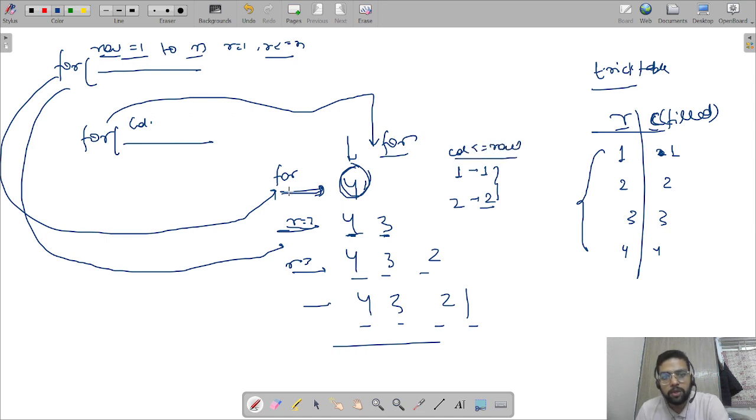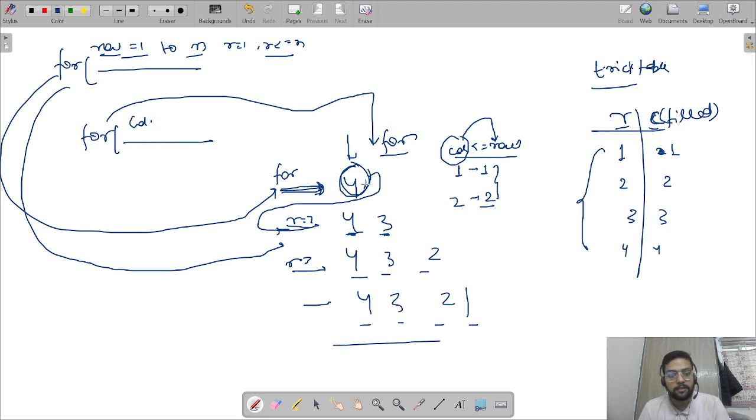Why? Because you can see when row is 1, the column for loop is running only one time and it is terminating. That means if column reaches row, it should terminate. That is why, and after following this condition only we will get this pattern.